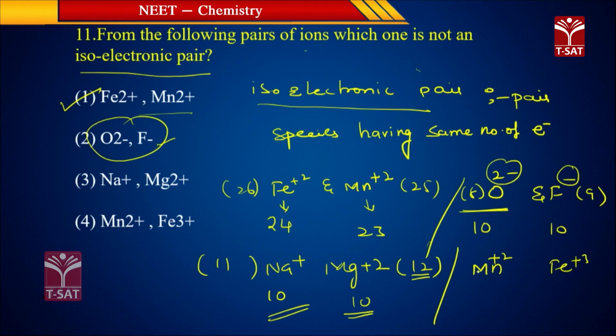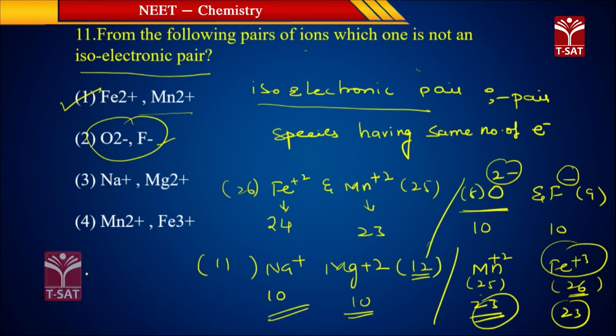Mn is 25 and Fe is 26. 25 with plus 2 means minus 2, so 23. Fe plus 3, atomic number 26 minus 3, you will again get 23. This is also an isoelectronic pair. All are isoelectronic pairs except the first option. The question asks for the not isoelectronic pair, that is the first option only.